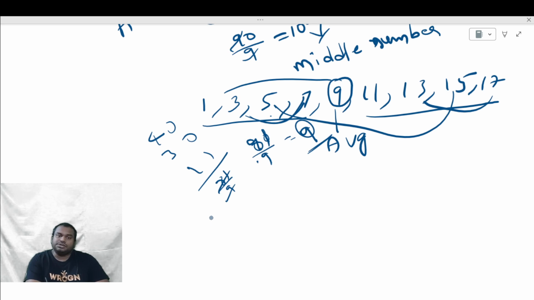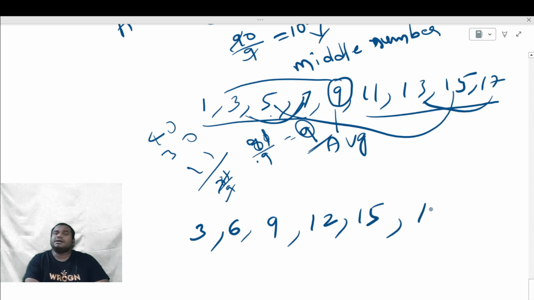Now I'll show you a common difference of 3. For a series of odd or even numbers, the common difference should be 2. Now see 3, 6, 9, 12, 15, 18, and 21.